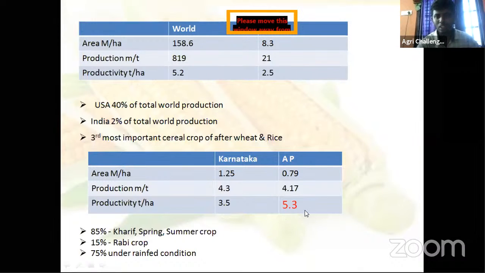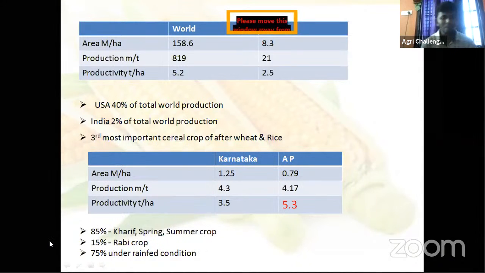The productivity of Andhra Pradesh is above the world average of 5.2. Among the Indian states, the highest productivity is in Andhra Pradesh, then Karnataka is 3.5 only.